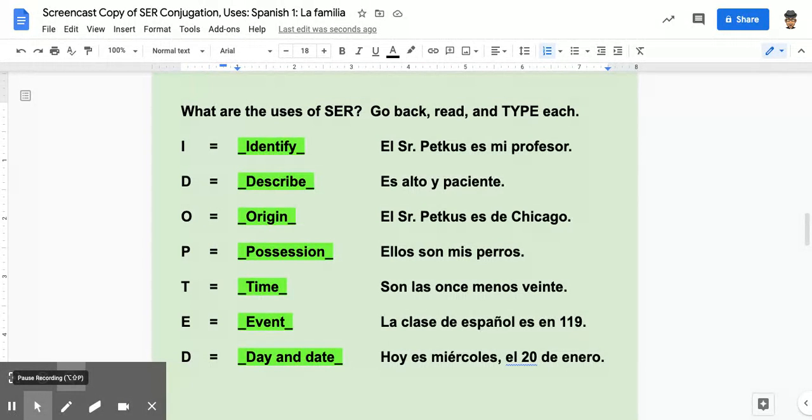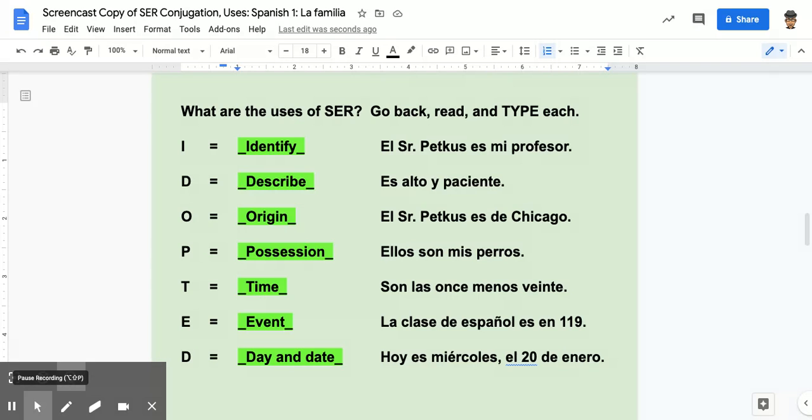Ya son 5 minutos. If you look at my screen here, you'll see I, identify; D, describe; O, origin; P, possession; T, time; E, event; D, day and date. Because we're in the La Familia unit, I tried to put all of these uses into an acronym that would be apropos or germane to La Familia. I was playing around with this. I thought I could come up with the word adopted, and I guess assigning something could be the first one, but anyway, I got close.